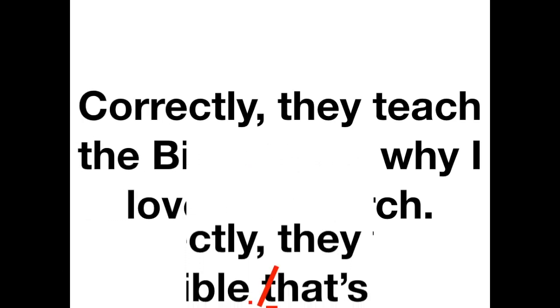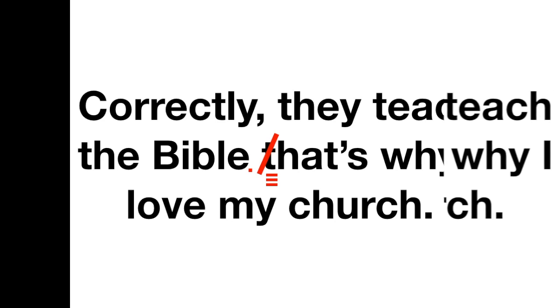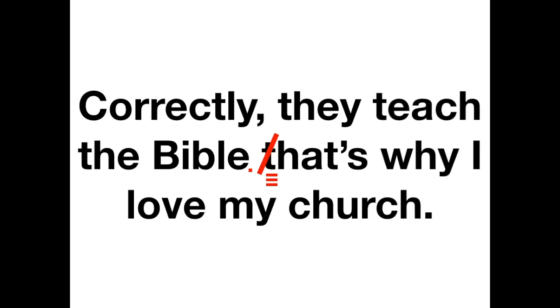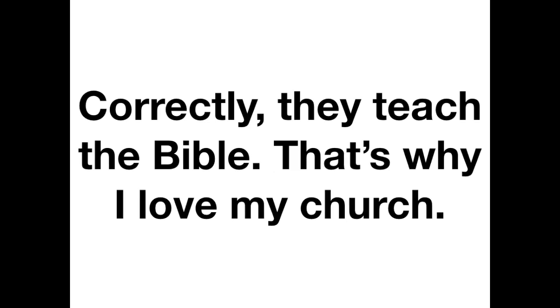So if you were going to fix all this, you would put a comma after Bible. You would cross out the T, which means we're going to change it. You would put three little underline marks, which means what? Capitalize. That's right. That's the proofreading sign for capitalizing something. So you would make your signs, and then you would go back to write it correctly. "Correctly, comma, they teach the Bible, period. That's why I love my church."